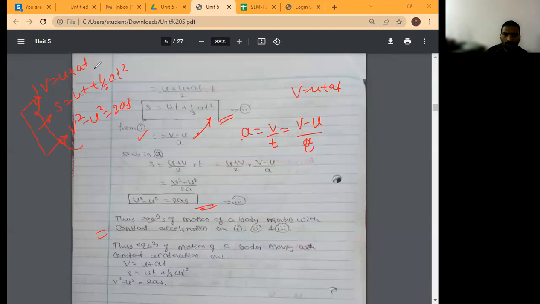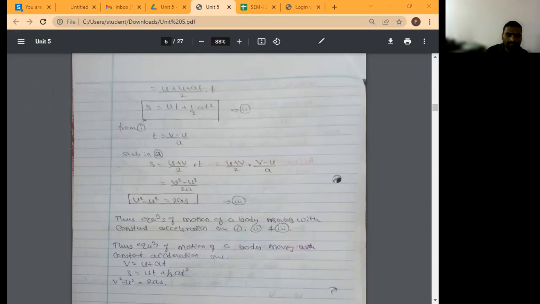What are those? What is first one? Velocity equation. What is the velocity equation? V is equal to u plus at. Then second equation, displacement equation: s is equal to ut plus half at square. Then third equation is v square minus u square is equal to 2as. ये तीनों equations याद रखते हैं? Yes, all of you. Will you remember these three equations?